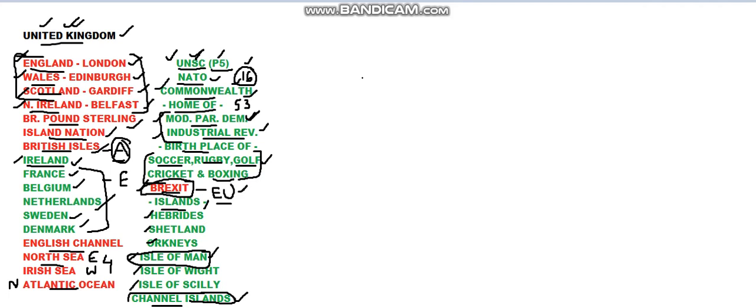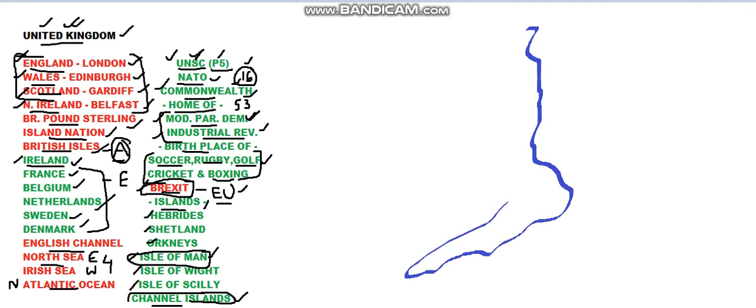So now we shall go with mapping of the United Kingdom. To give a form to this United Kingdom, it somewhat looks like this. This is the basic form, the basic outline of the UK, as these are islands, and this is the United Kingdom.